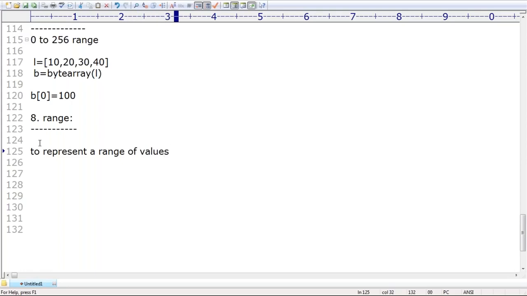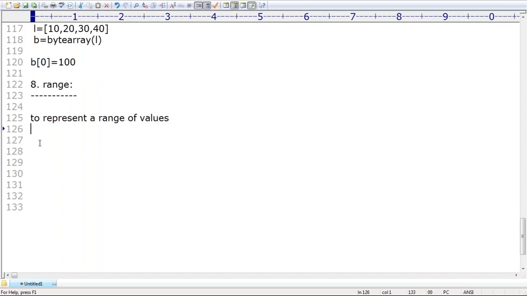My requirement is to represent 0 to 9. What do I have to take? Range of 10. If I take range of 10, then automatically we get the values 0 to 9, because the range is 0 to n minus 1. This is what you people should be aware of.